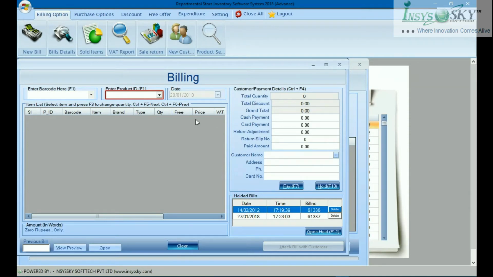Then whenever you put this in, automatically a pop-up will come where you put the quantity, and the money will automatically be calculated, and you can put 1, 2, 3, 4, whatever number of items and whatever quantity, and all bills will be calculated.